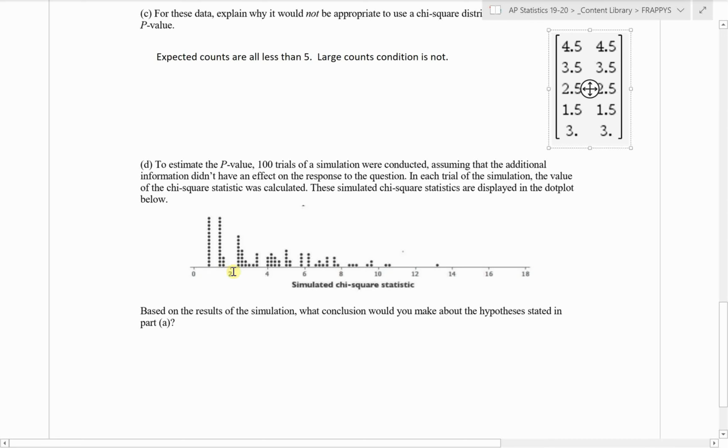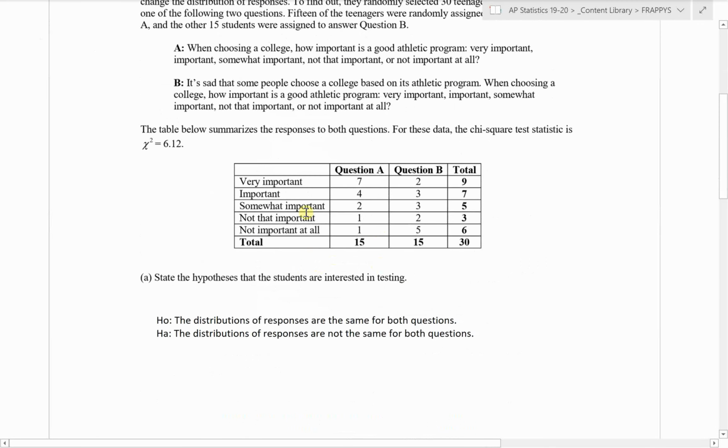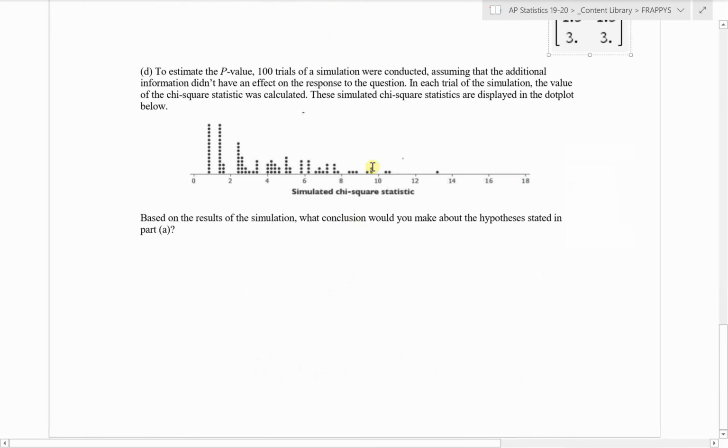So in these 100 samples, we can see 6.12 was our chi-square value in the question right at the beginning. From this data, we get a chi-square value of 6.12. What they did is randomize this data 100 times and found all of the corresponding chi-square data. And each dot is a different chi-square. Based on the results of the simulation, what conclusion would you make about the hypotheses stated in part A?